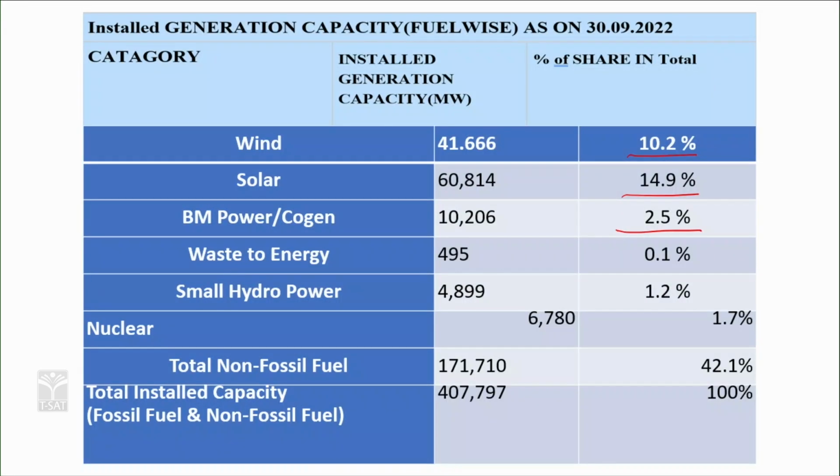So, the nuclear 1.7, the total non-fossil fuel. When you are able to differentiate the percentage of fossil fuel sector wise and non-fossil fuel sector wise, this will give you a kind of scenario of the way power is being generated in our country, and the significance of why we need to shift from fossil fuel to non-fossil fuel.